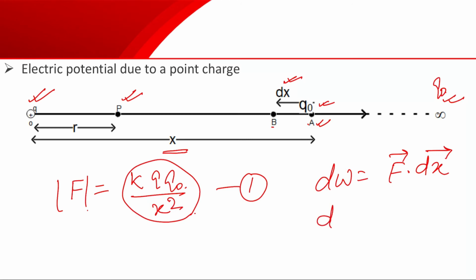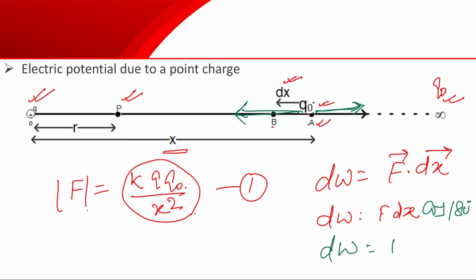From Coulomb's law, the force exerted by this charge will be in this direction, repulsion, and we displace the Q naught in the opposite direction. So the angle between force and displacement is 180 degrees, so we can write F dx cos 180 degree. That means dw equals F dx into minus 1, that is minus F dx.